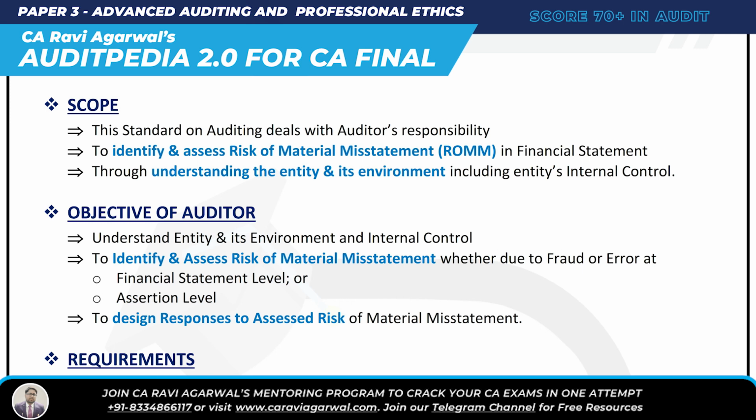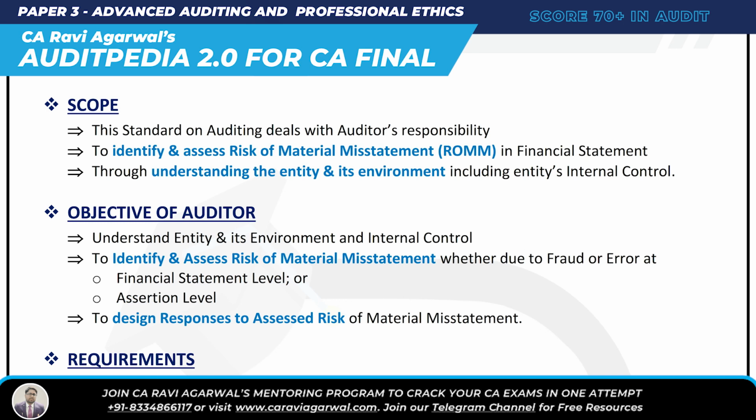Essay 315 is just saying, okay, you want to know the second objective of auditor: identify and assess the risk of material misstatement, whether due to fraud or error, at financial statement level also and at assertion level also. And then lastly, design response to assessed risk. You are saying, oh my god, the response to assessed risk? No, design response to assessed risk. Here in essay 315 you are not going to respond to assessed risk. No, you are going to design response to assessed risk of material misstatement.